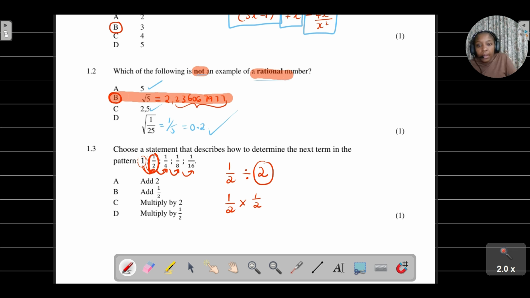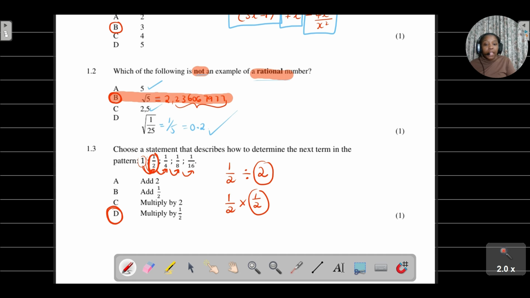Do you see? 1 multiplied by half gives us a half. 1 over 2 multiplied by half gives us 1 over 4. 1 over 4 multiplied, I think you get the point. So we can see that the correct answer there is going to be D. Please remember this concept.